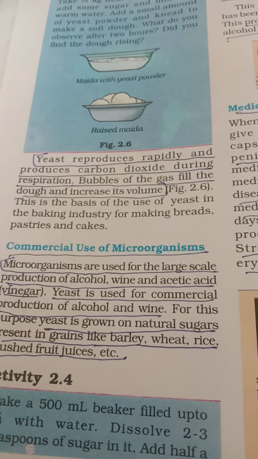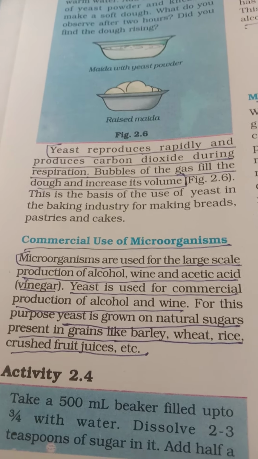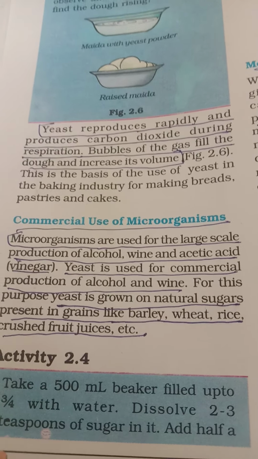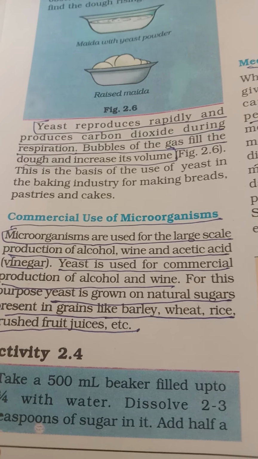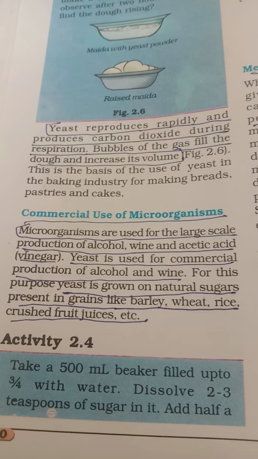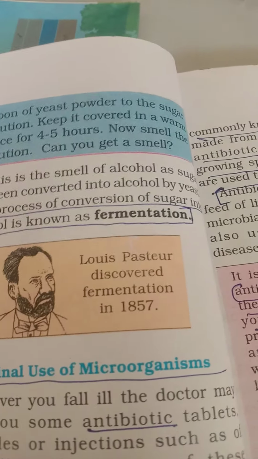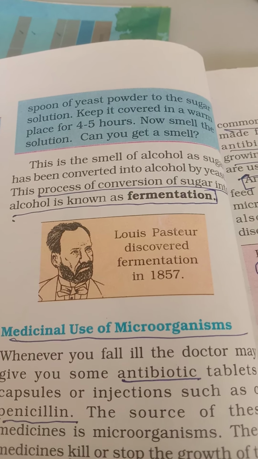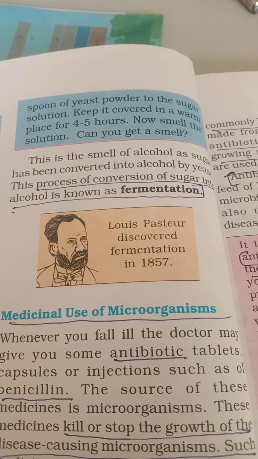On a large scale, we can prepare vinegar, alcohol, wine, etc. Yeast is also used to prepare alcohol and wine. We also use yeast on the natural sugar present in grains like barley, wheat, rice, crushed fruits, juices, etc. The process of conversion of sugar into alcohol is known as fermentation. Louis Pasteur discovered fermentation in 1857.